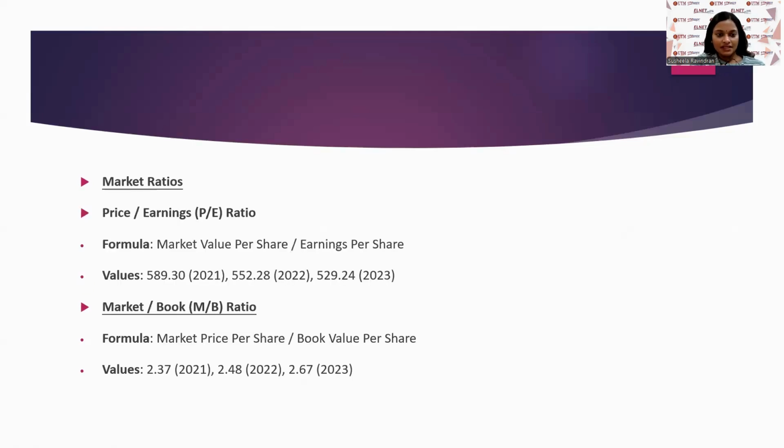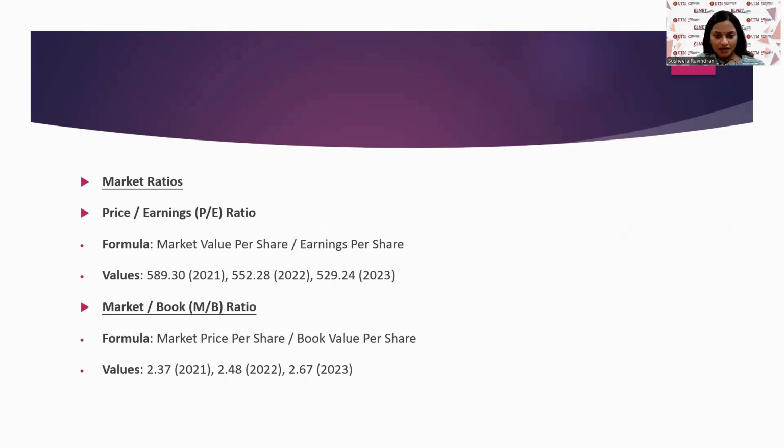Followed by the next slide, market ratios, where the values for 2021 is 589.30, for 2022 is 552.28, and lastly for 2023 is 529.24, which shows a declining price over earnings ratio, suggesting a decrease in the market valuation relative to the earnings.